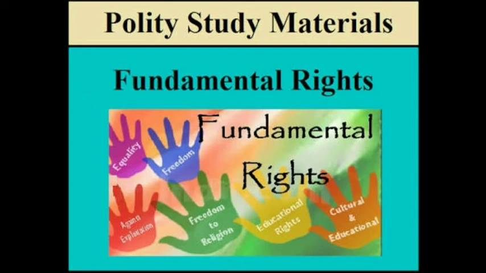Right to freedom of religion. Article 25 to 28 indicates the following: all persons are entitled to freedom of conscience and the right to freely profess, practice, and propagate their religion. So, you are born in a particular family, but it does not mean that you have to follow that particular religion.